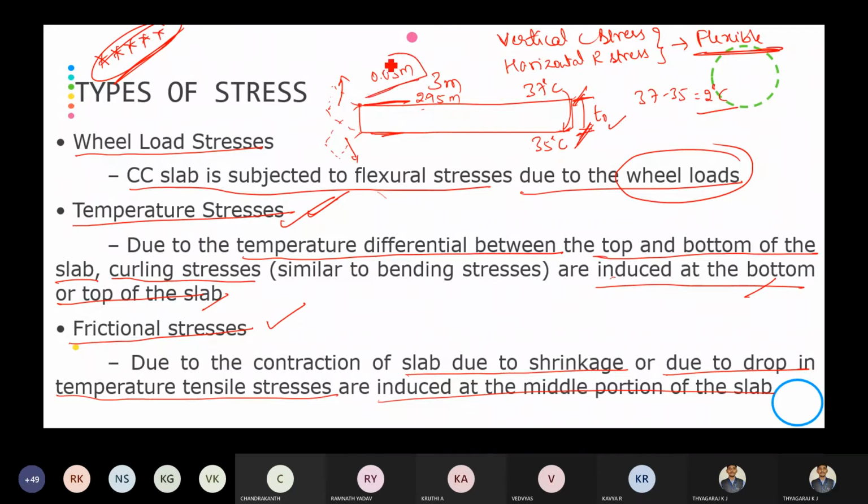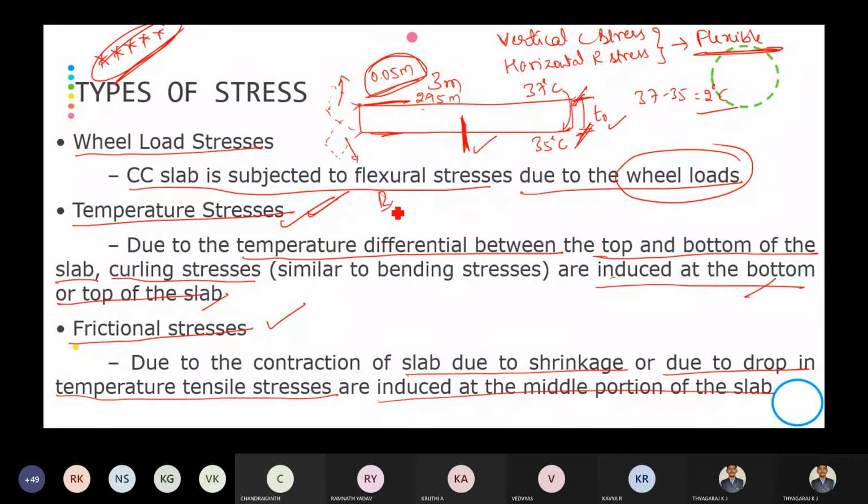Because of this shrinkage, the frictional stresses are going to develop at the middle portion of the slab. So remember, wheel load stresses, when the wheel load is applied on the cement concrete pavement, the flexural stresses are